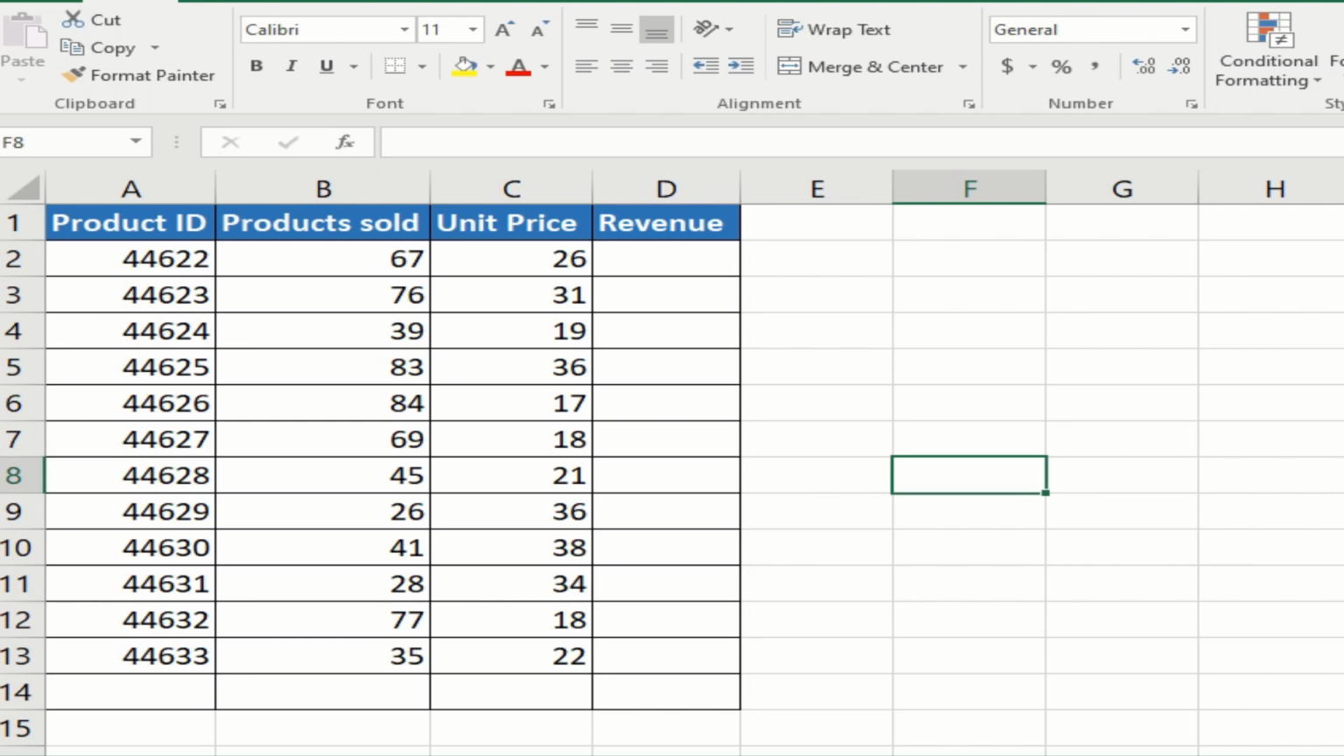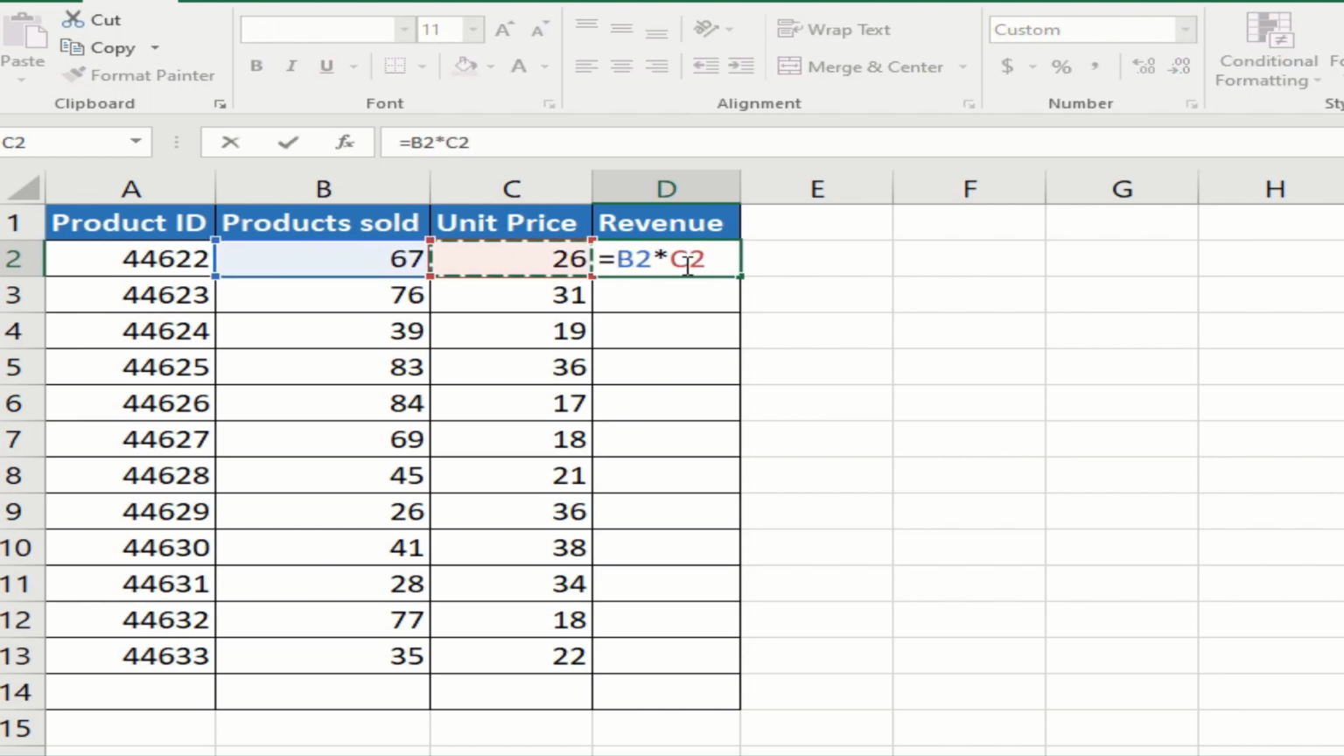Now, in this example, we are going to do the calculation in two methods, one with array function and one using the normal function. So we have these products sold, the number of products that we have sold and the unit price. So revenue would automatically be the product of this into this.